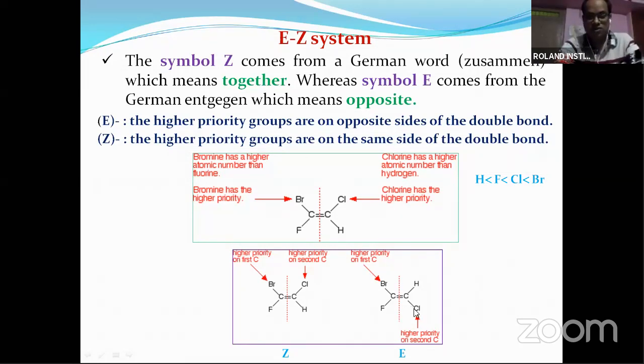So they are present across the double bond, on the opposite side. That's why it is called E form, means they are present on opposite sides. So like this you can consider E and Z configuration or geometrical isomerism. Like this you can take other examples also.